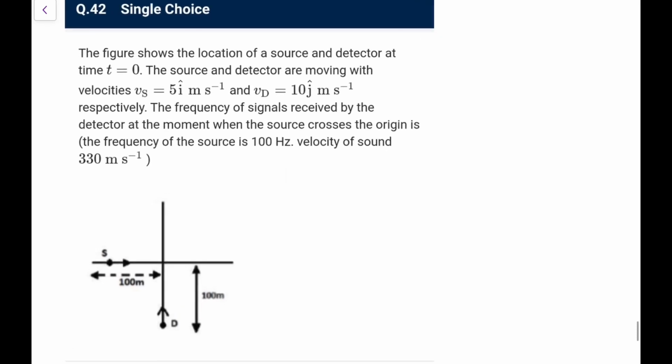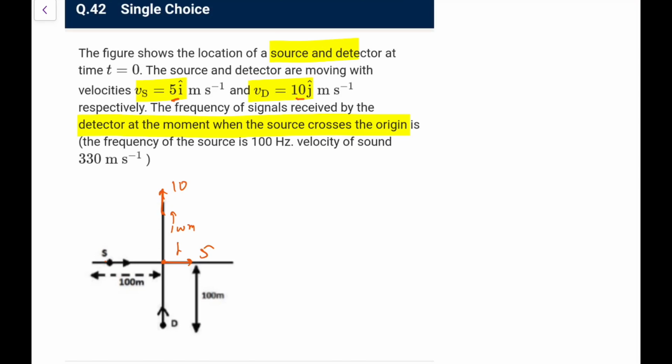Figure shows the location of a source and a detector. This is the location at t equal to 0. Source goes with 5 i cap, detector with 10 j cap. Frequency of the signal received by the detector at the moment when the source crosses the origin is. So when it is crossing the origin, because it is 10 and it is 5, it would be here now. This would be at 100 meters here, it would be going with a speed 10 here, and this is going with a speed 5 here. So the frequency of the signal received by the detector at the moment.